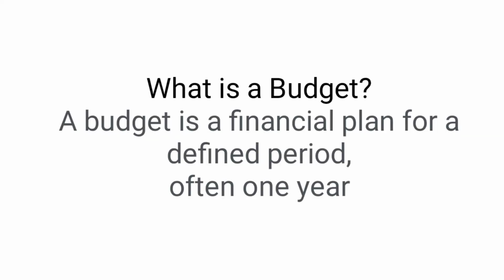So, what is the budget? A budget is a financial plan for a defined period, and normally the period is 1 year, but it could be less than 1 year. It could be 1 month or maybe something more or less than that.